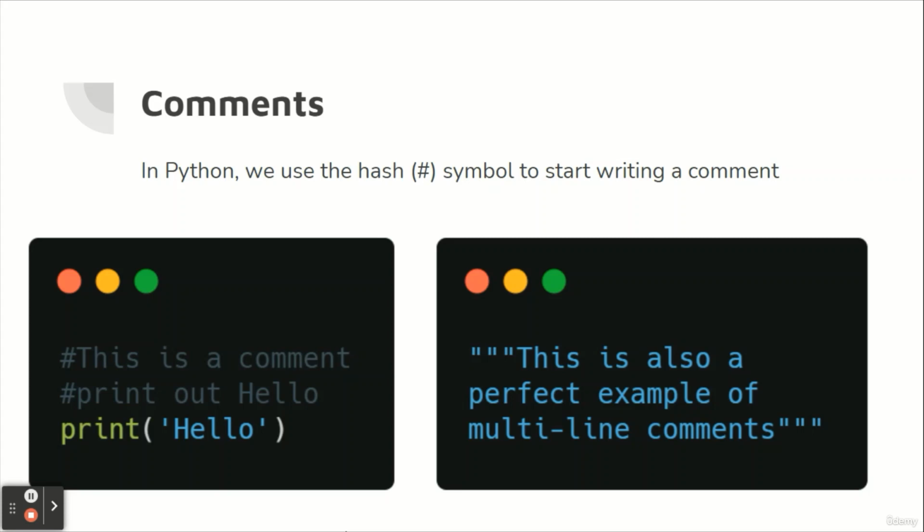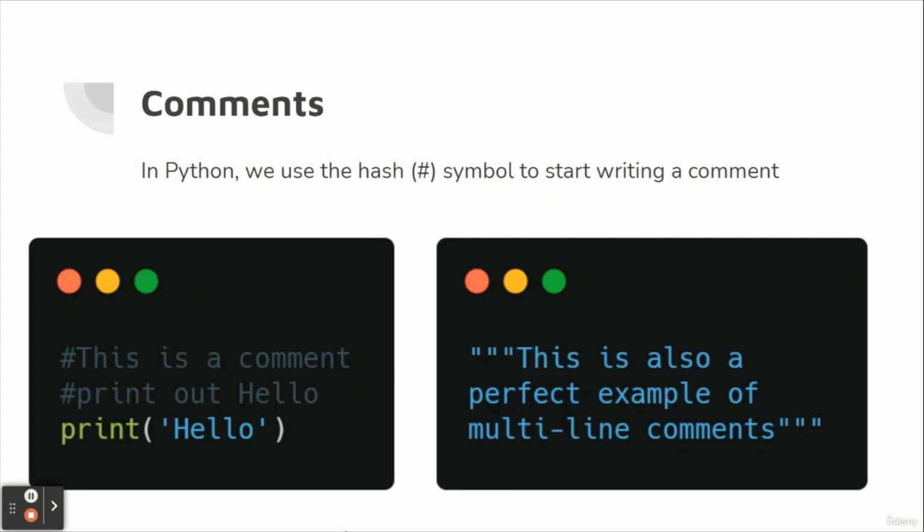In Python, we use the hash symbol to start writing a comment. It extends up to the new line character. Comments are for programmers to better understand the program. Python interpreter ignores comments. We can have comments that extend up to multiple lines.